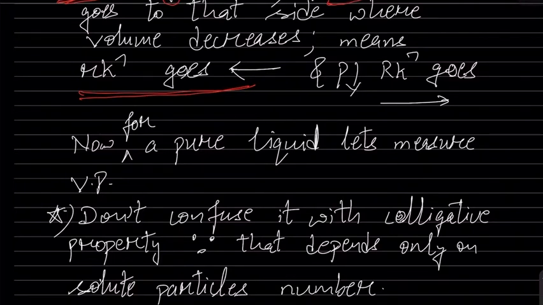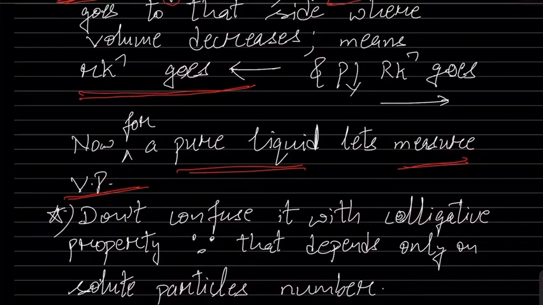We have understood the concept for water. Now we are generalizing it. How are we generalizing it? Let us say we have a pure liquid, and what we are trying to do is measure its vapor pressure. We have a pure liquid sample. So first of all, what do we need to do before moving forward?